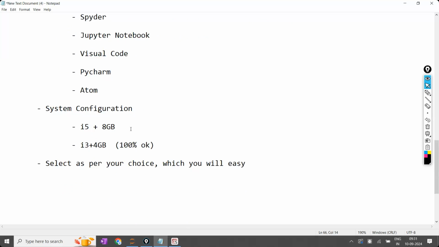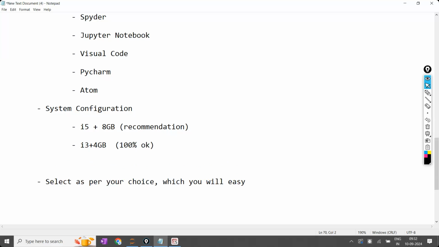Who are purchasing for the first time or new, if they want to purchase directly, it is recommended. It is only a recommended one. It is not compulsory. It is only a recommendation. Even if you are having i3 with 4 GB or i3 with 8 GB, whatever laptop you are having already, continue with the same. So now, for example, I'm continuing with the same. If I want to execute some large data and process it, and if it is not supported, then what are we going to do? For that, we are having two options. One is called Google Colab.